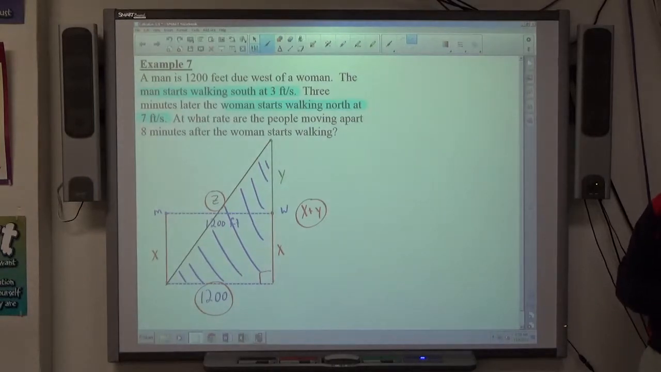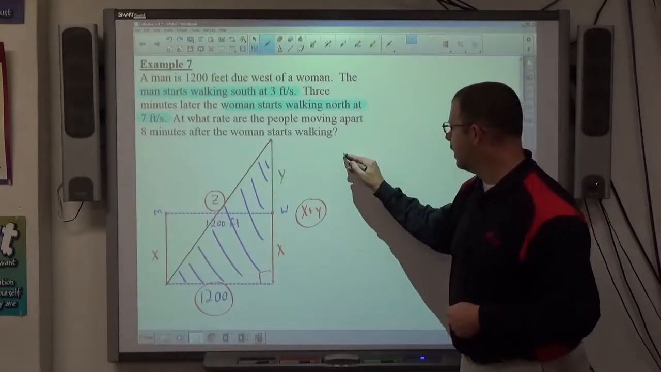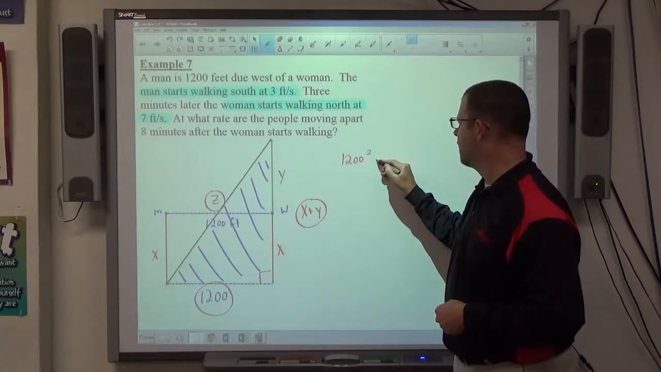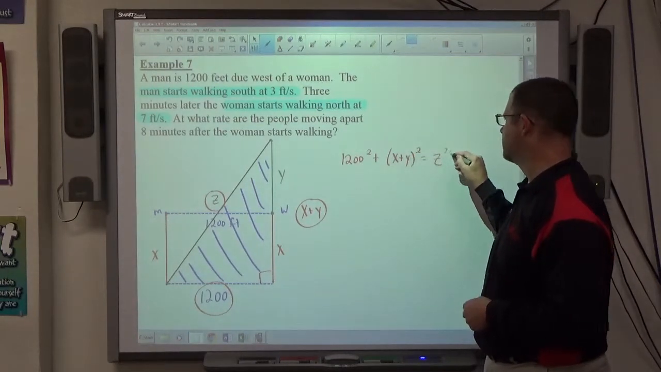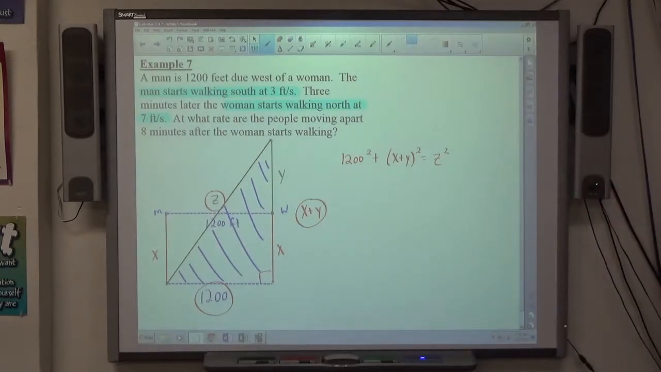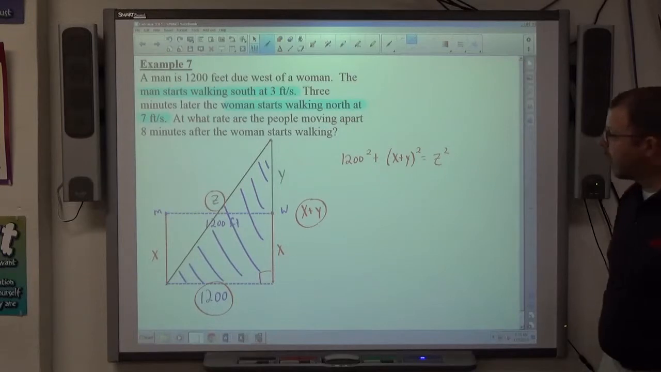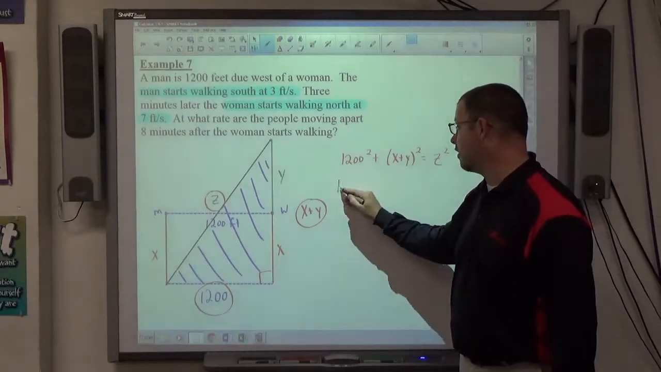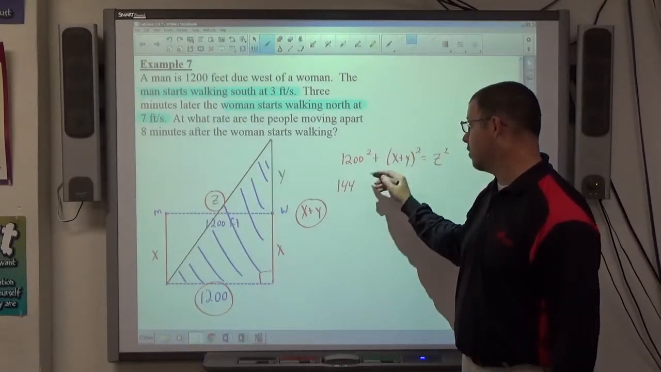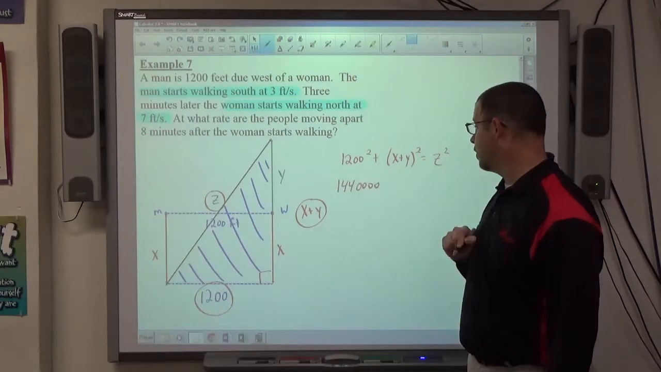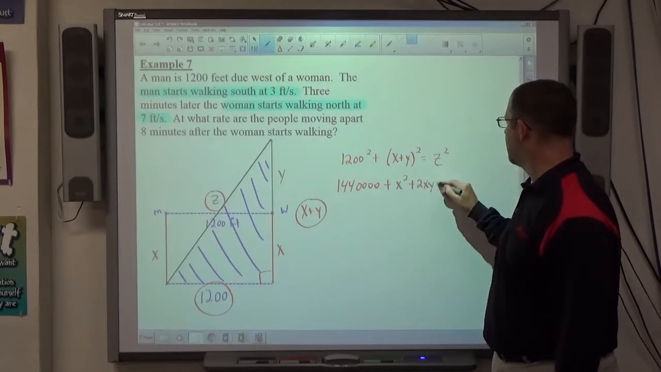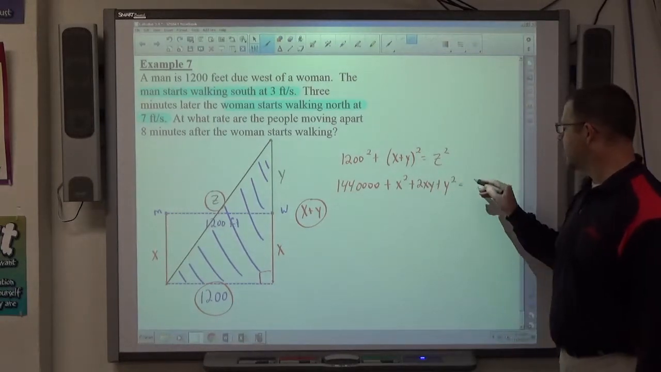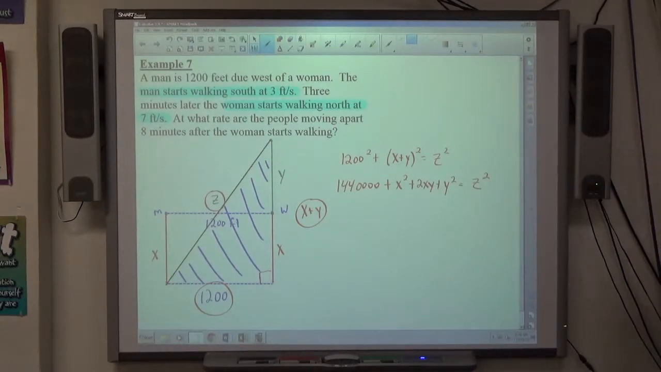The Pythagorean theorem then would be leg squared plus leg squared equals hypotenuse squared. 1,200 squared, so 12 squared is 144, and then 4 zeros. And then (x plus y) squared is x squared plus 2xy plus y squared, and then z squared. There's my relating equation.